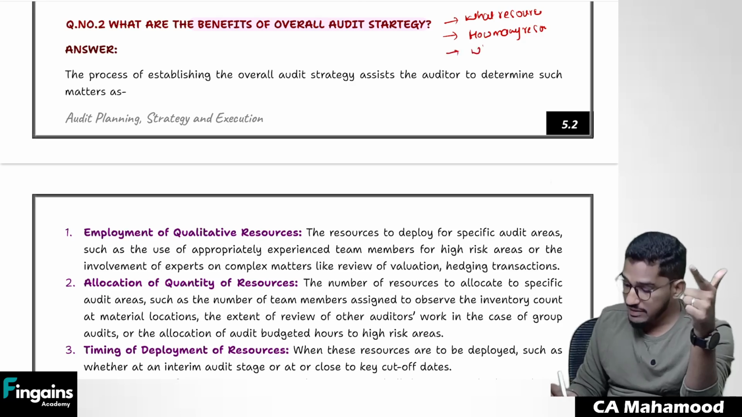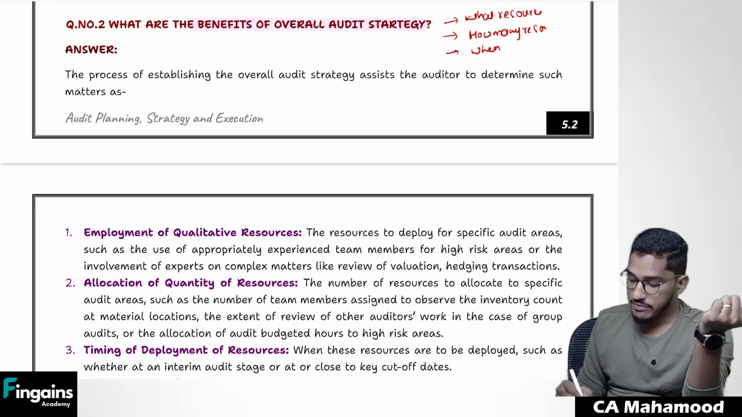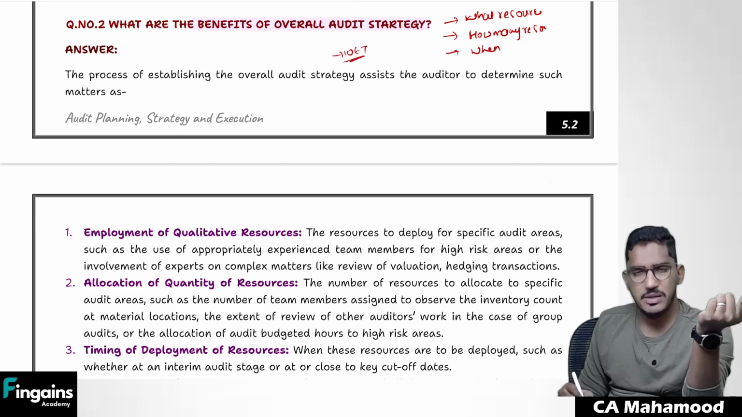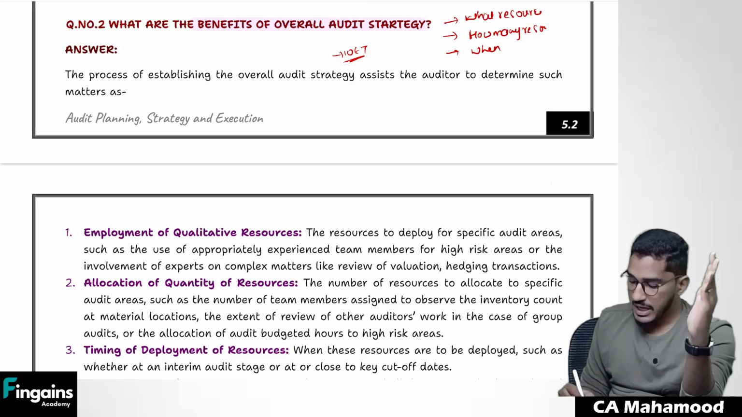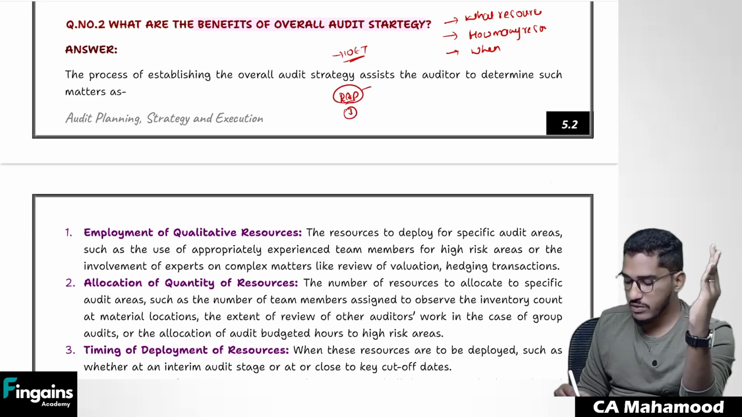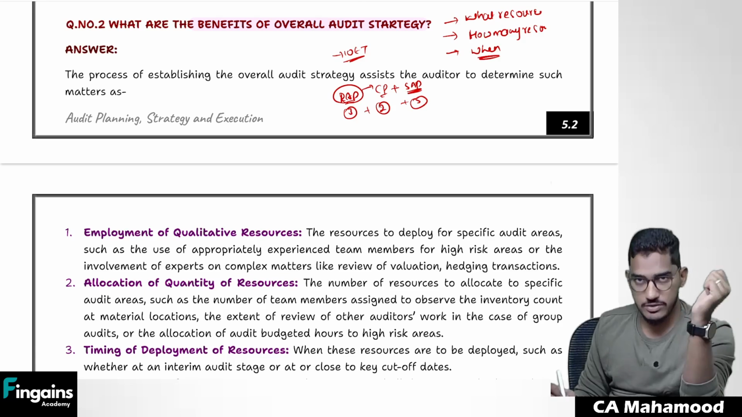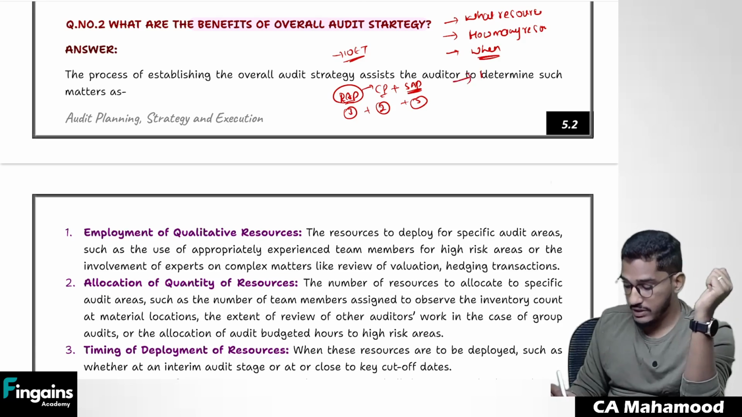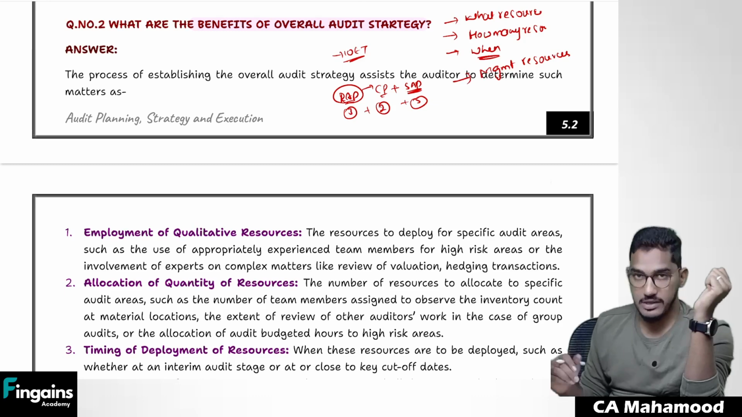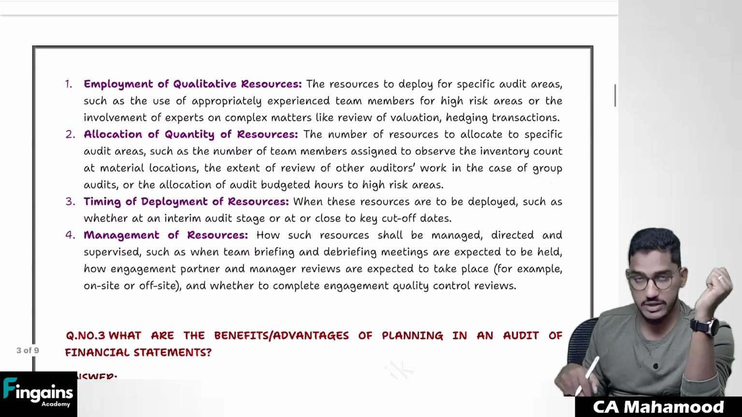And also, when these resources are to be deployed. See, if you have 10 engagement team members, all the engagement team members need not be deployed from the beginning. At the risk assessment procedures, you might need 3 engagement team members. Once risk assessment procedures are over, while performing compliance procedures, you can add that extra 2. When compliance procedures are also over, when you have to perform substantive audit procedures, then the remaining 5 will come. So you can also take better decisions on when to deploy those resources. And by having an overall audit strategy, you can better manage your resources also. That is what they try to say here.